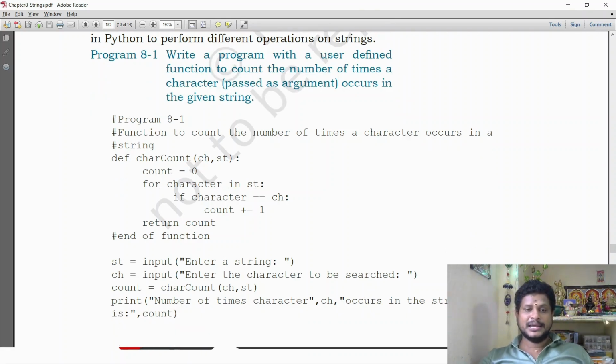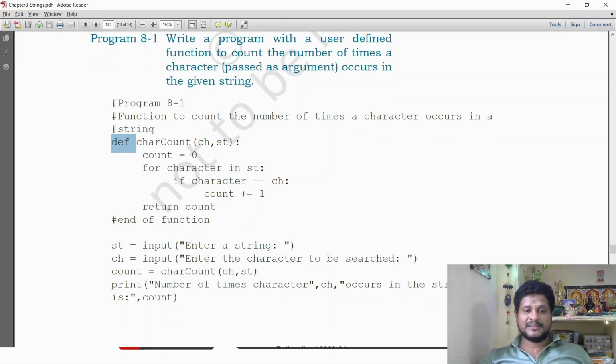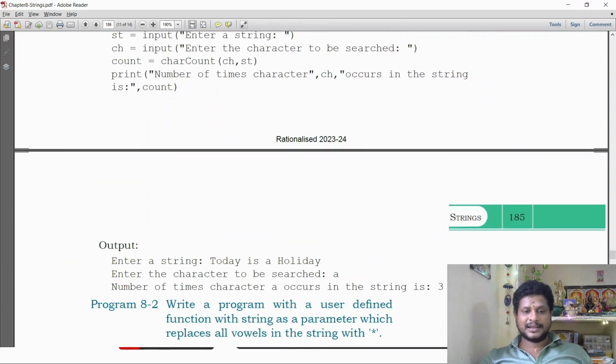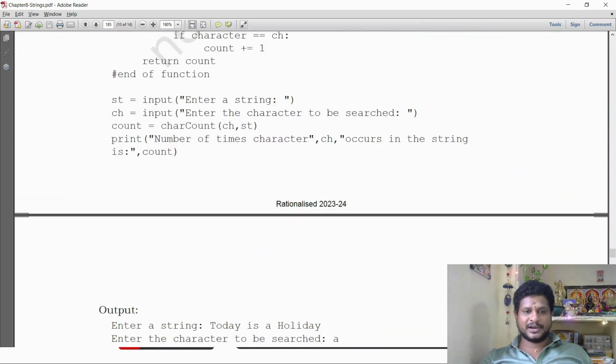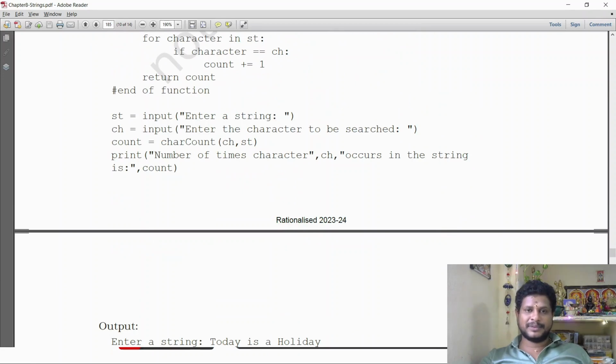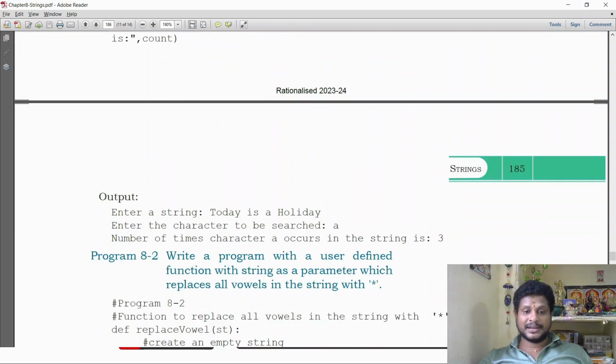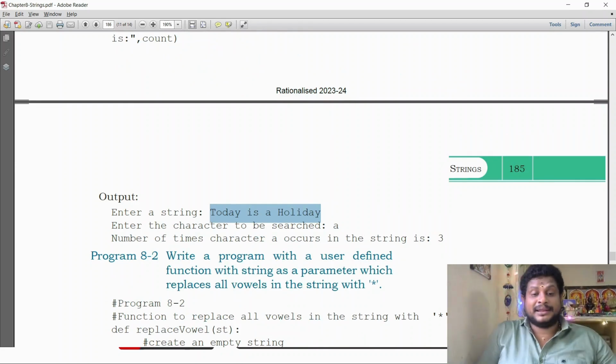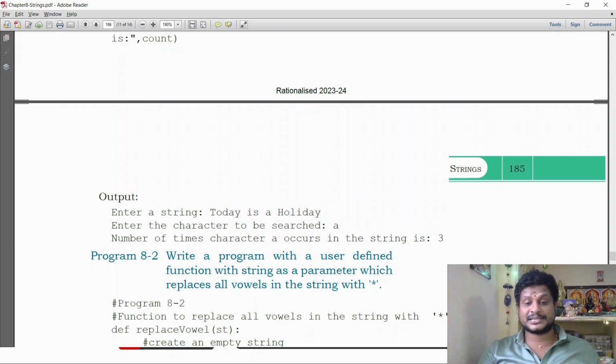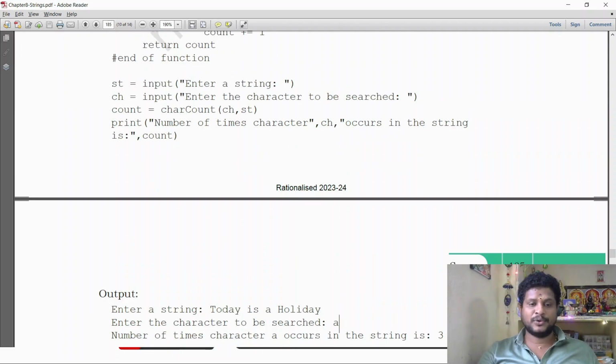So the program has been given. def is a keyword used to define a function. When the function is defined, the program goes to the main level segment. The main level segment is: st is equal to input, enter string. They will be getting the string. Let's see what string they have taken: enter a string, today is a holiday. Today is a holiday, I came back from school and am sitting tired. Then character is equal to input, enter a character to search. So they have entered the string, and the character to be searched is 'a'. Then count is equal to char count.